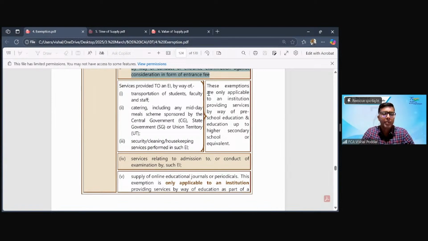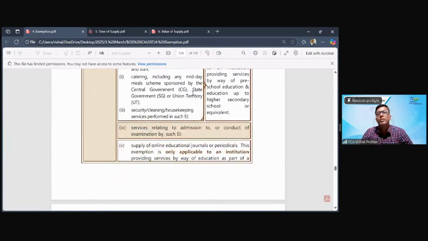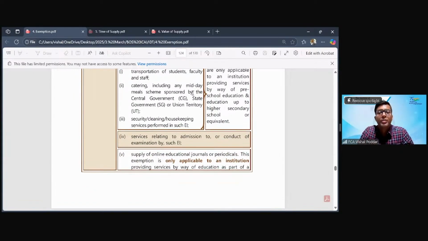Now comes the second part. The second part is the inward service. Now in inward service, we have to be specific as to who is receiving this inward service, one, and what are the inward services which are exempt.